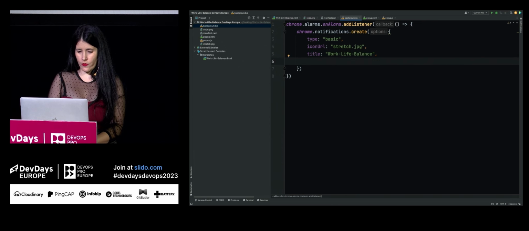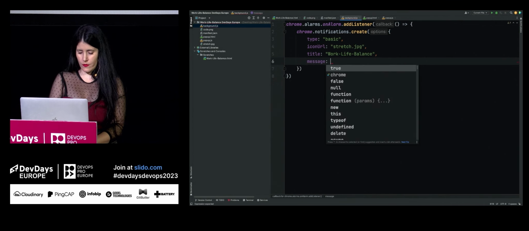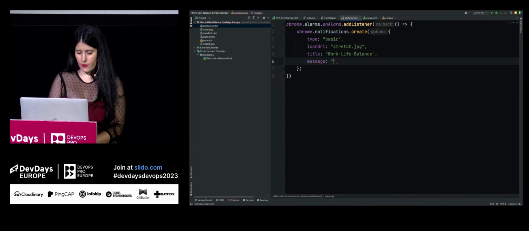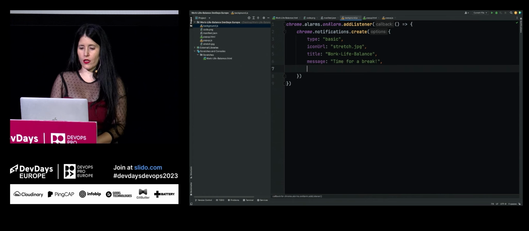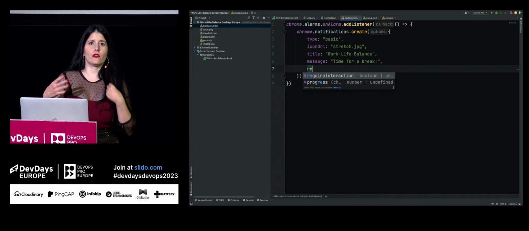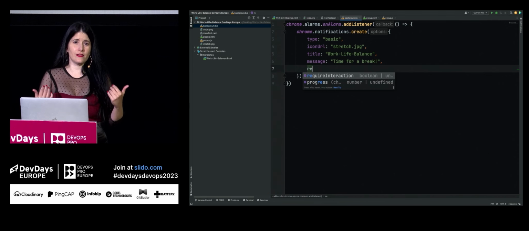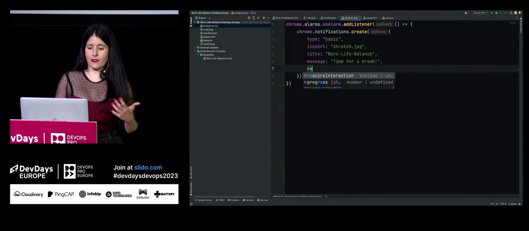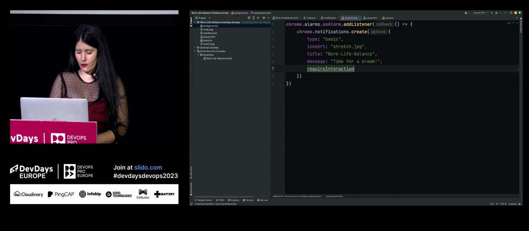And we can also provide a message. Okay, additional thing, we want to require interaction. Why is that? We want to make sure that the user, in this case us, sees the pop-up and actually takes that much needed break. So let's set it to true.